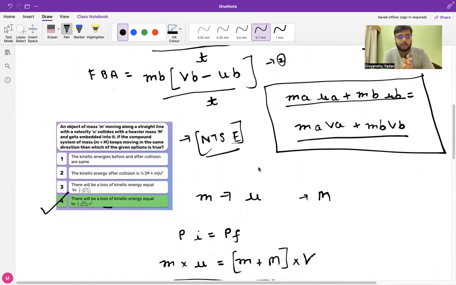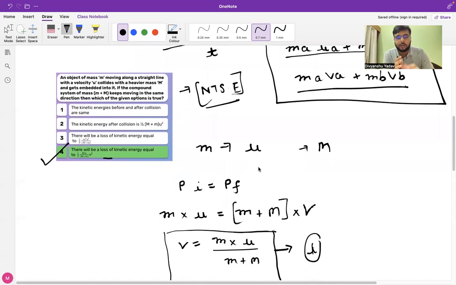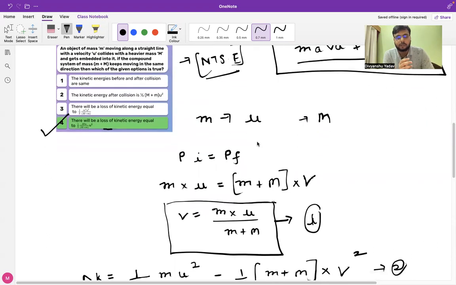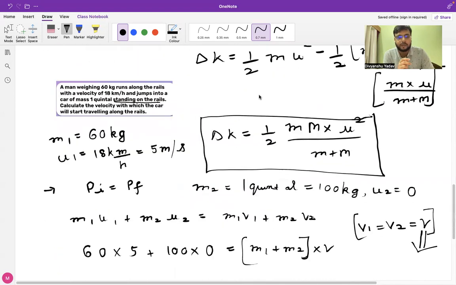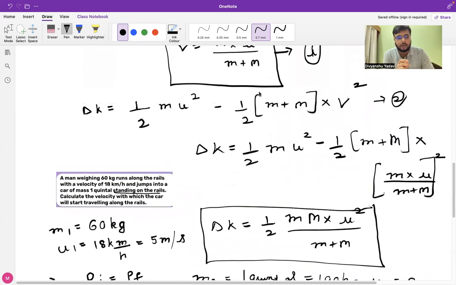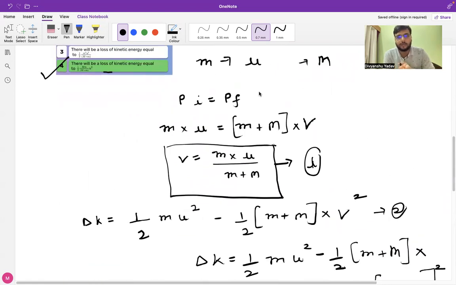Then, in the last segment, we solved a few numerical problems based on the conservation of linear momentum. This was one of the good problems that we discussed, which has been asked in many competitive Olympiads as well. Through this question, we learned how we can use the conservation of linear momentum in real life. We also discussed one more related question. So this was all about the topic of conservation of linear momentum.